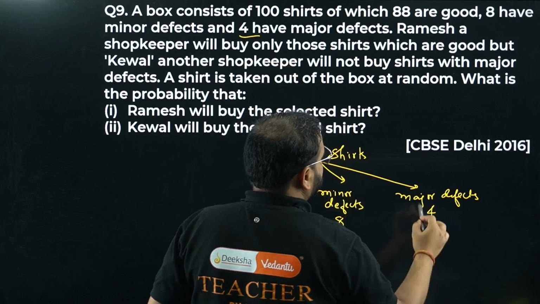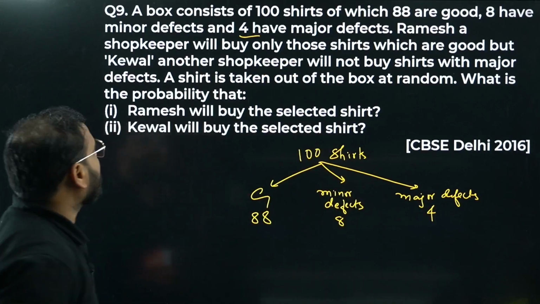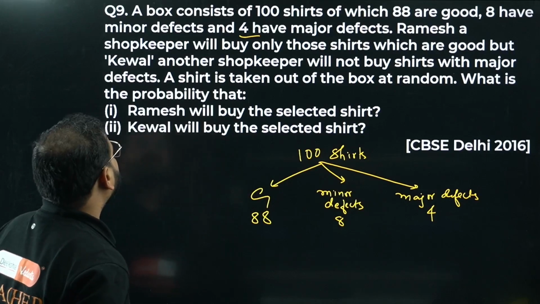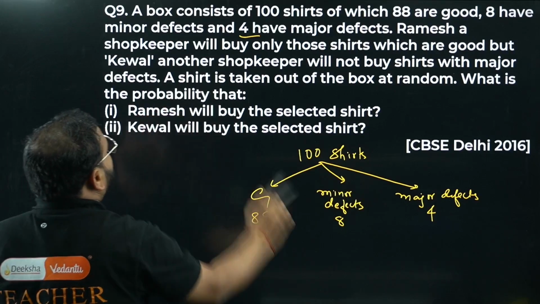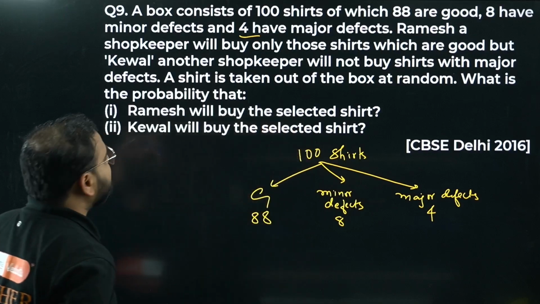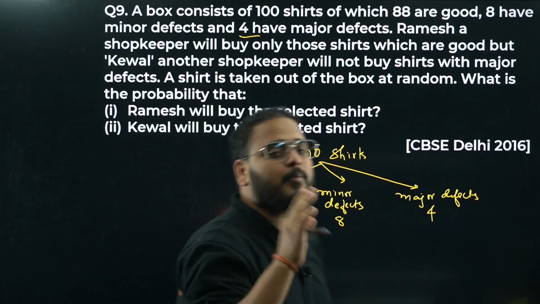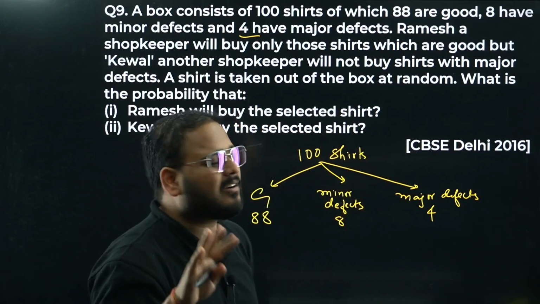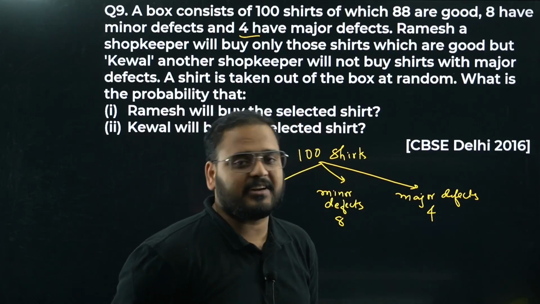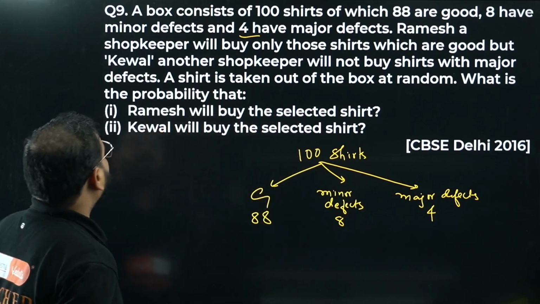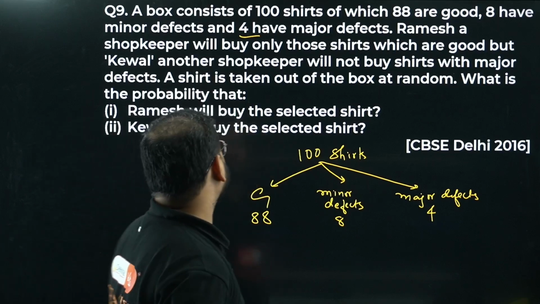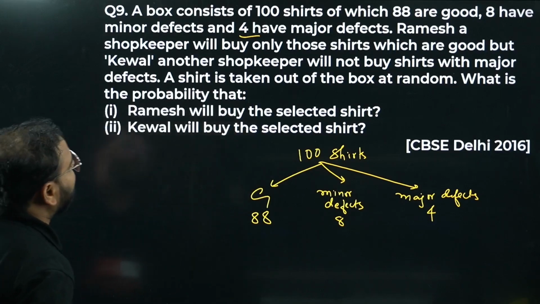Okay, what are they asking? Ramesh, a shopkeeper, will buy only those shirts which are good, but Keval, another shopkeeper, will not buy shirts with major defects. Okay, means they have their priorities. Ramesh is looking to buy only good shirts, and Keval is okay, but he will not go for the very bad or very defective shirts. Okay, so a shirt is taken out of the box at random. What is the probability that Ramesh will buy the selected shirt?